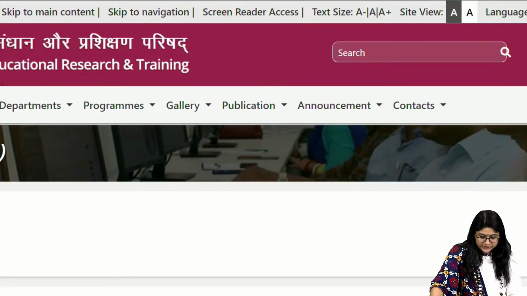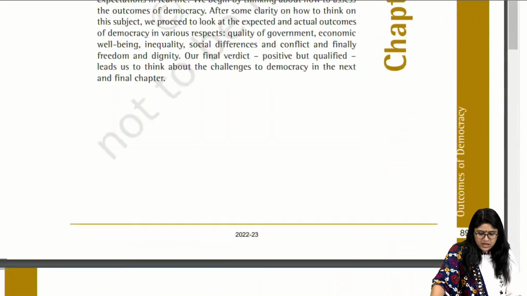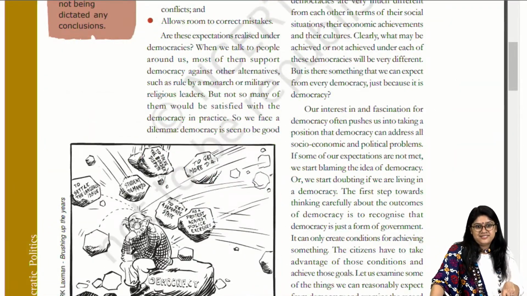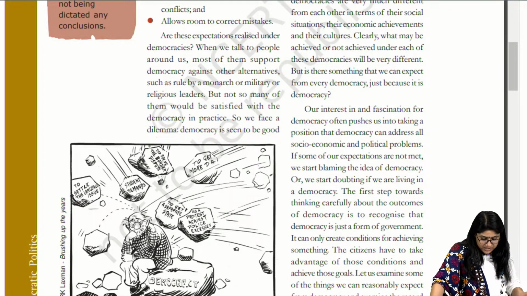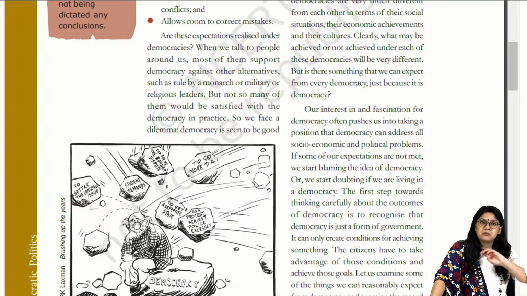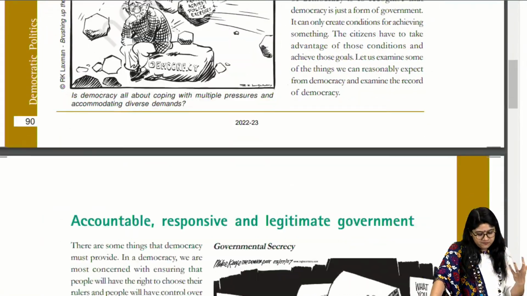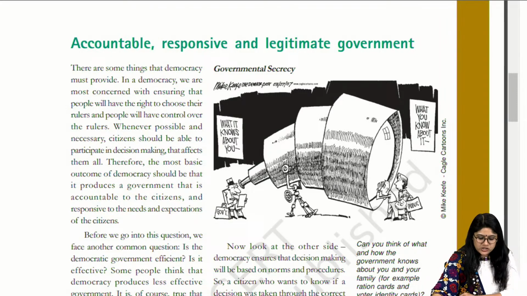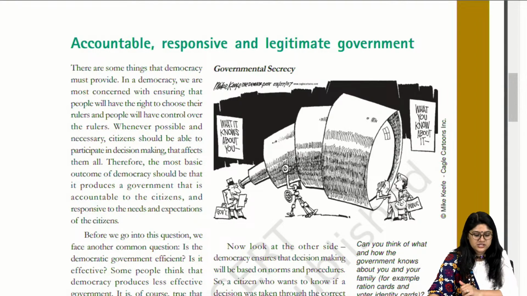Then let's take a look at the last chapter, Outcome of Democracy. Oh, this is important. Democracy is all about coping with multiple pressures and accommodating diverse demands. Here we have, see, what it knows about you, everything. What you know, the public is looking at this.